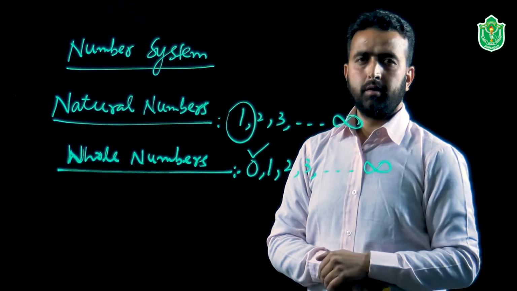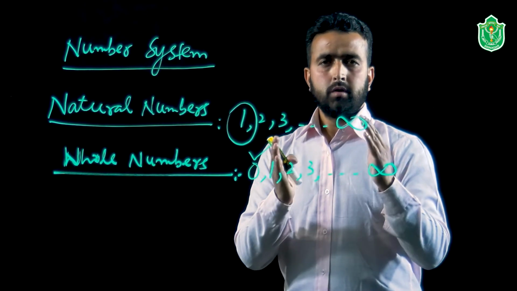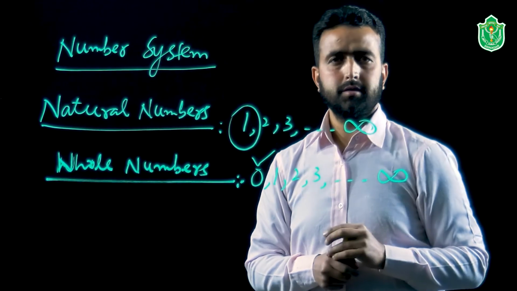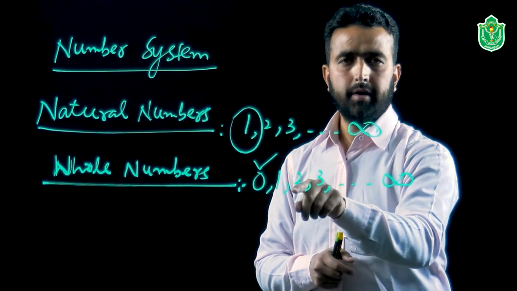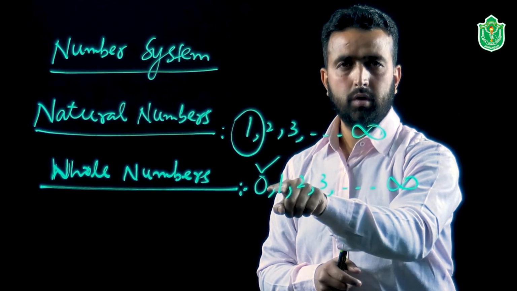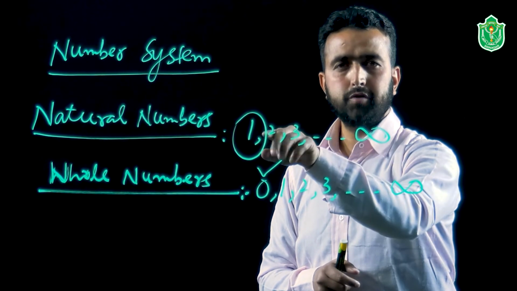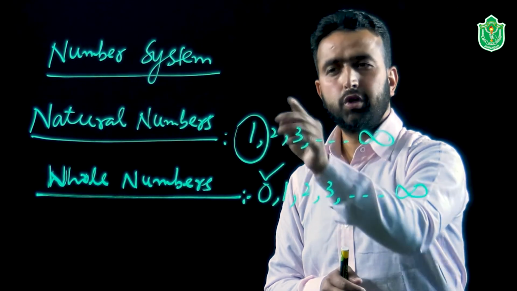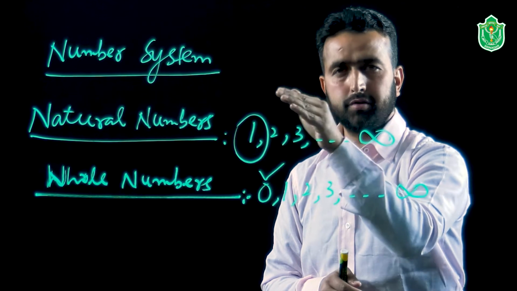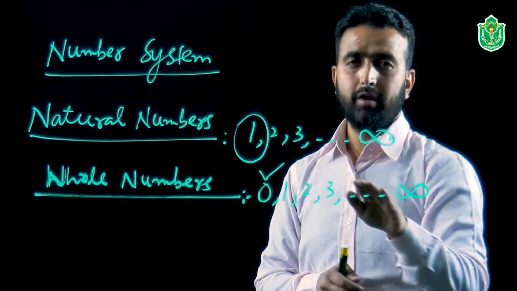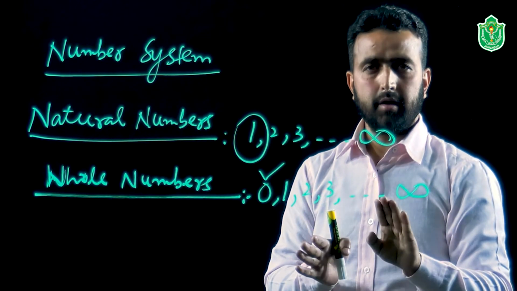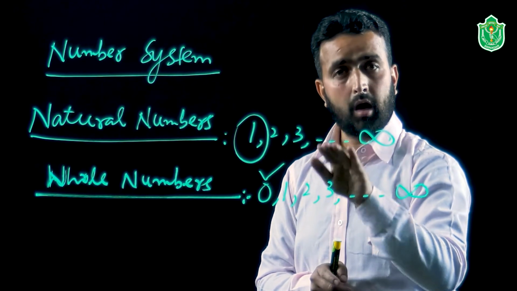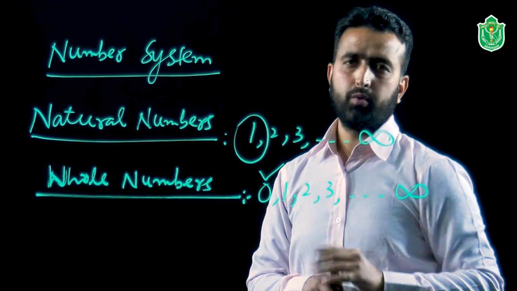Now the same question, if we want to check whether all the whole numbers are naturals. It is evident that the whole numbers start from 0. If we want to check whether 0 is present in the set of natural numbers, you can see 0 is clearly absent here. 0 is not present here. So all the whole numbers are not natural numbers. So there is an exception. We can say all the whole numbers are naturals except 0.